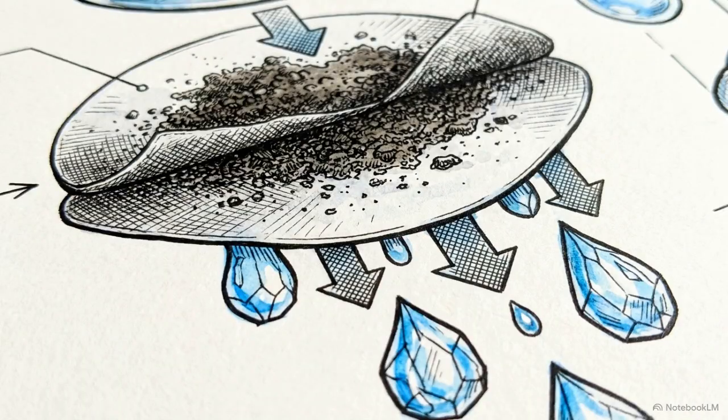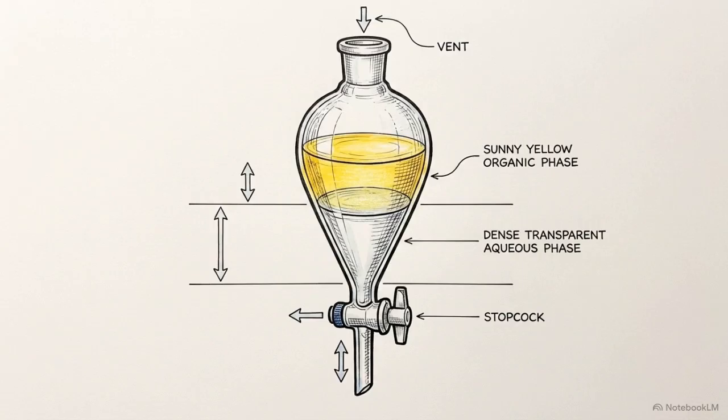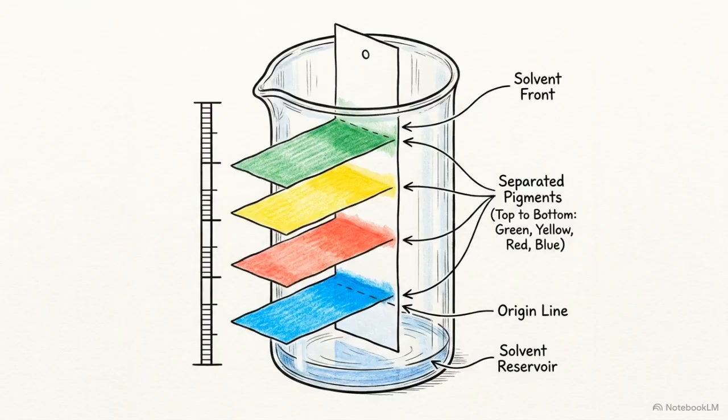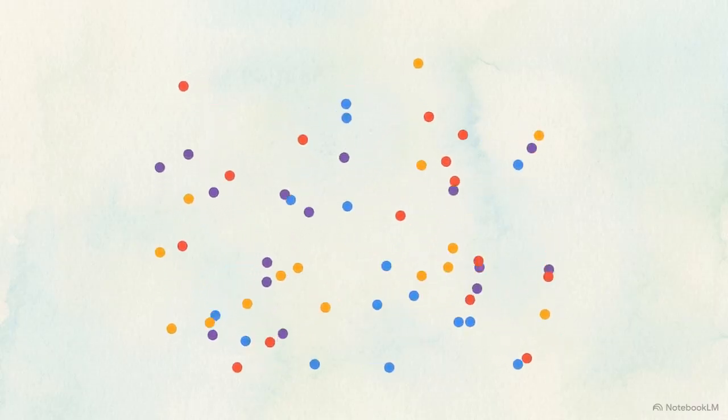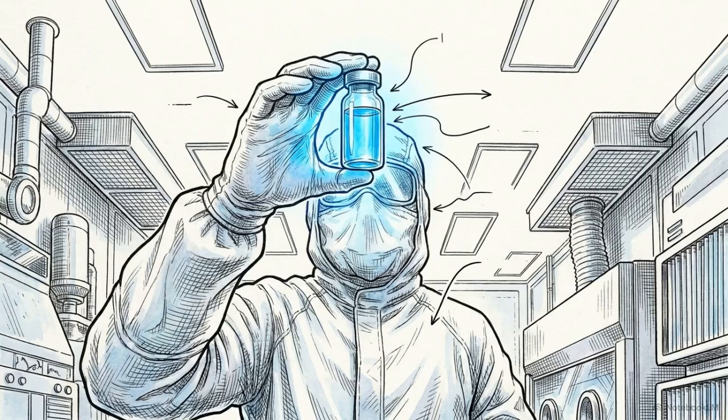Filter the insoluble, crystallize the soluble, sublime the volatile, extract the organic, run chromatography to map the complex. By applying the precise mechanics of separation, you stop being a passive observer of natural mixtures and gain the exact tools required to build, isolate, and guarantee pure matter.